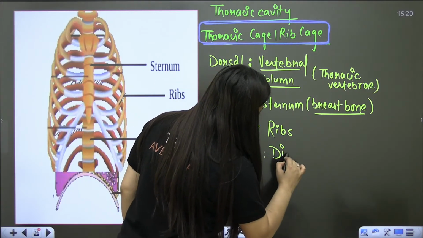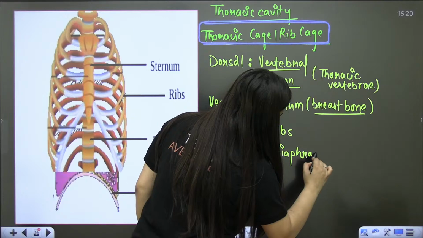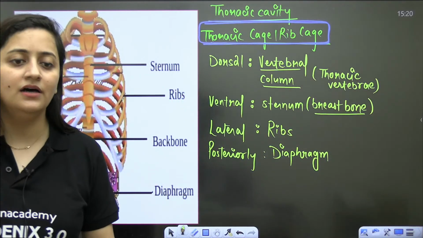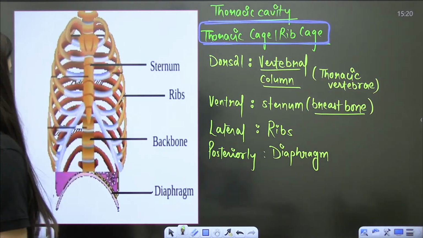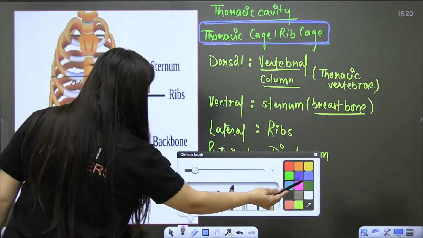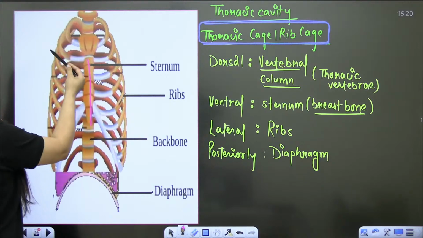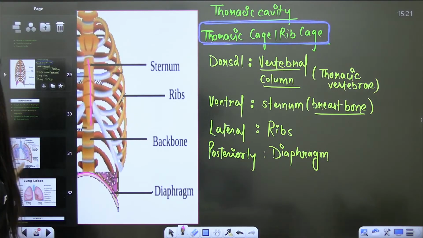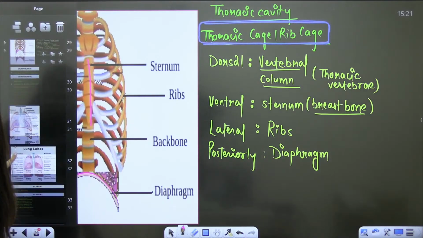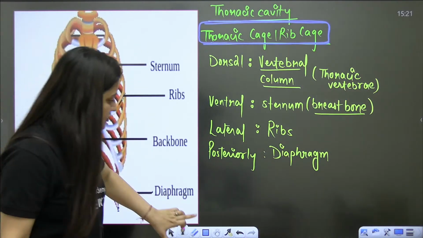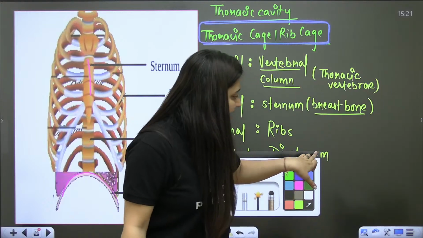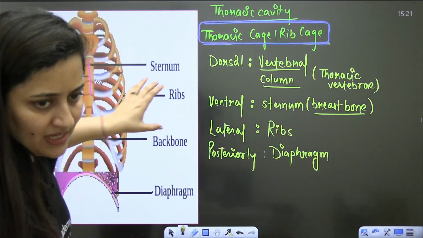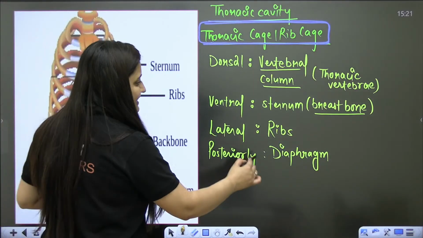So: sternum, ribs, vertebral column, and then the diaphragm. This is the thoracic cage, the rib cage. One question can directly come from this part. So posteriorly the diaphragm is there.